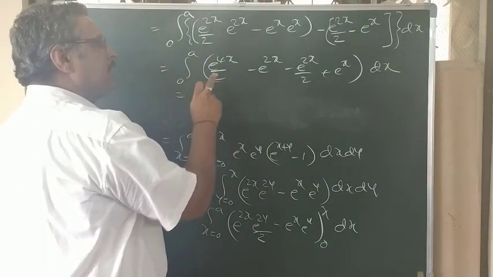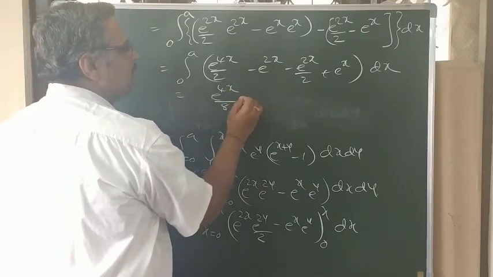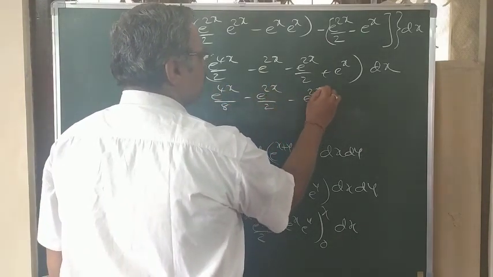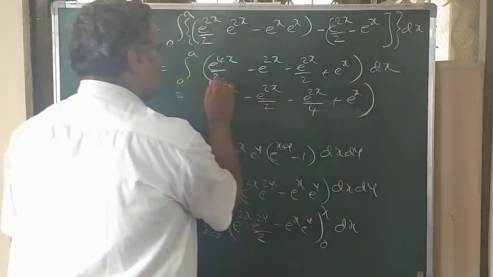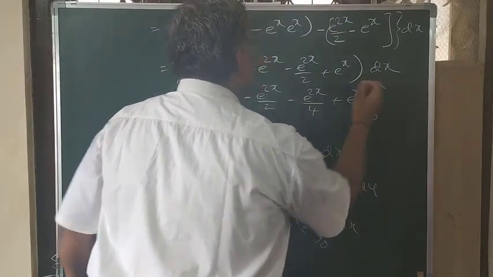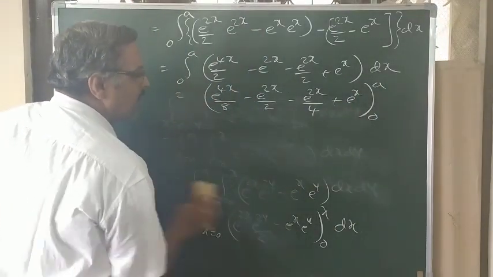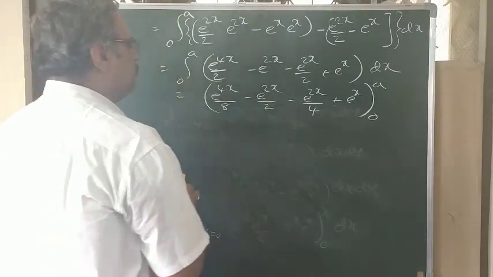Now integrate with respect to x, e power 4x by 8, e power 2x by 2, e power 2x by 4, plus e power x. Now 0 to a. Now first put x equals to a, then x equals to 0.